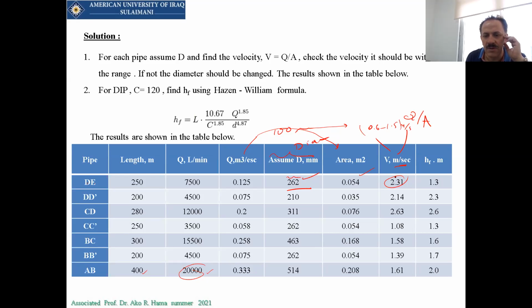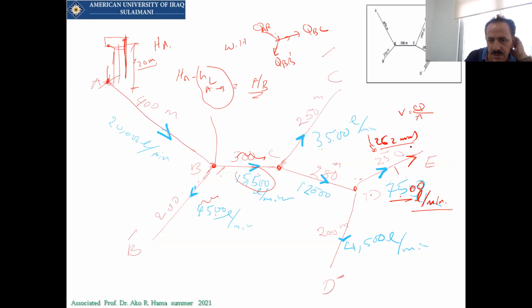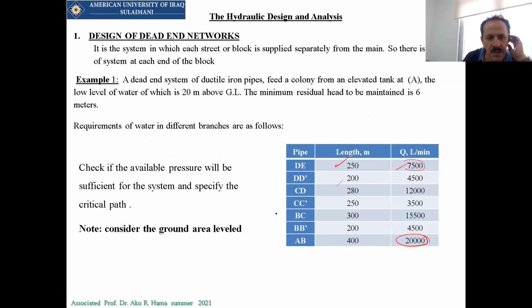Now if we have a value more than this one, it means that your assumption is wrong, or you have to do something with that D. After finding the velocity, you have also to check the head loss in this pipe and check the S. The head loss in this pipe should be between this and this point. So we should find the head loss, because we are using...